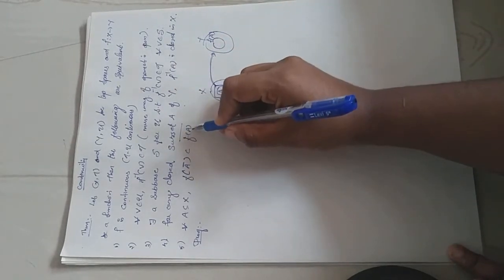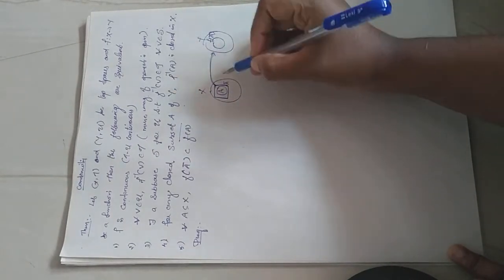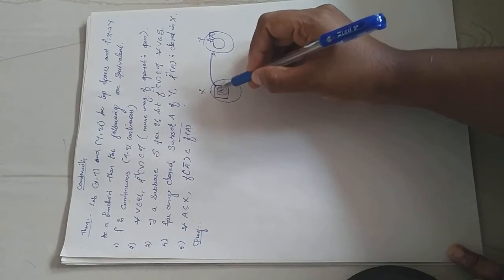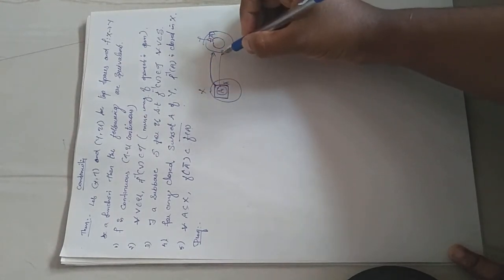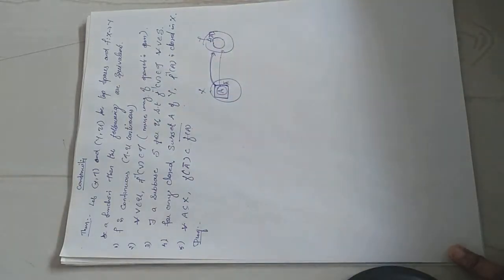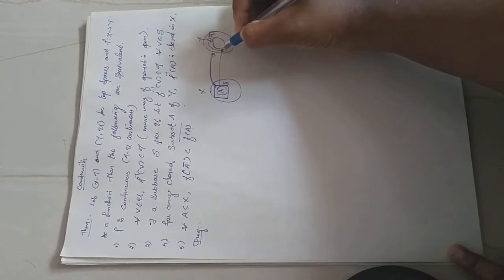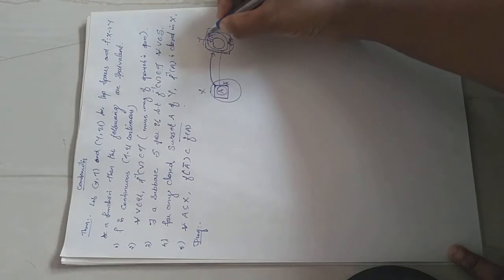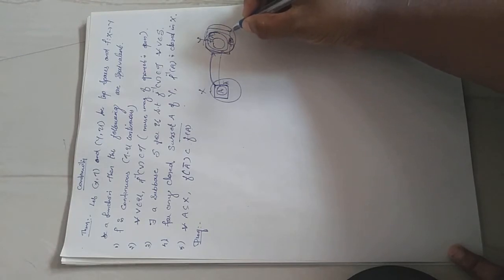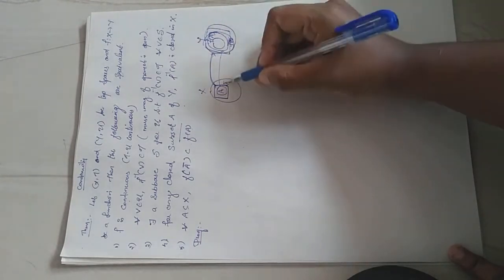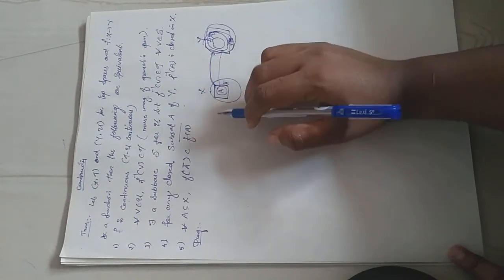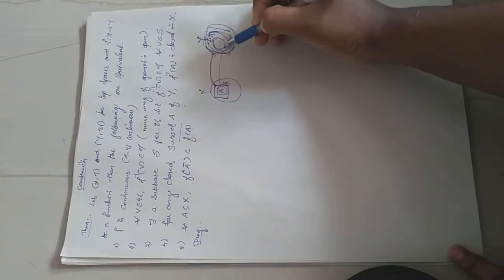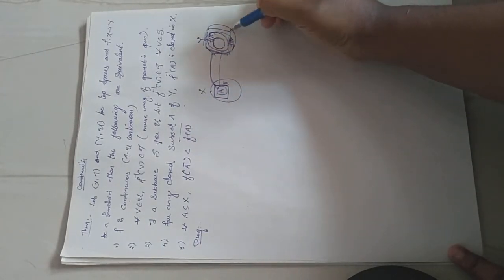But closure of f of A means we consider the image of A under f, suppose this is f of A, and then consider its closure inside the whole Y. So both these sets are clearly different, and we have to prove that f of closure of A is contained in closure of f of A.